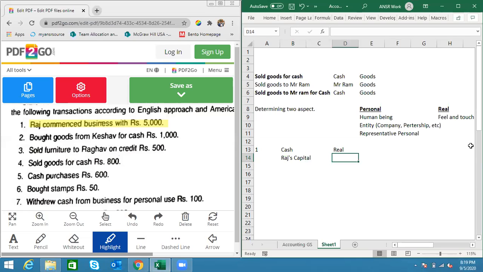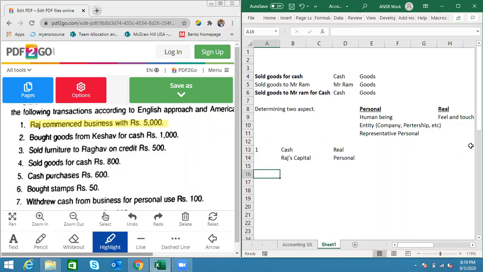Good one. Having that said, is it a human being? Yes, obviously yes, because Raj is a human being and this account is representing him only. So now that we have the condition that if the answer to any of those three questions is yes, then it is a personal account. One of those answers is yes, so it is a personal account. You don't have to go anywhere else.